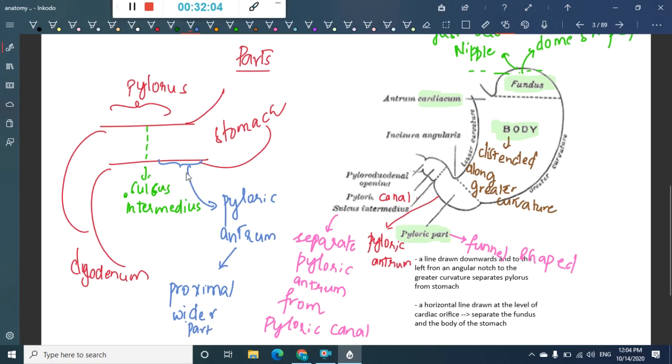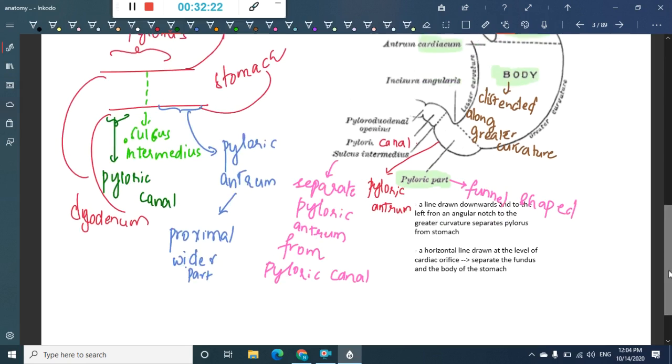It is separated from the pyloric canal by a line called the sulcus intermedius. The pyloric canal is the distal, narrow, tubular part, and it measures around 2.5 centimeters, whereas the pyloric antrum measures around 7.5 centimeters.